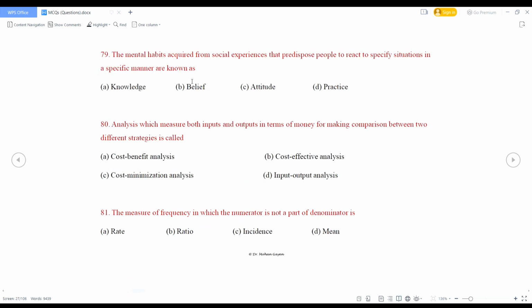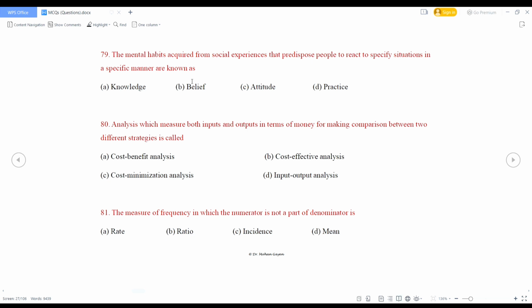The mental habits acquired from social experiences that predispose people to react to specific situations in a specific manner are known as attitude. Analysis which measures both inputs and outputs in terms of money for making comparison between two different strategies is called input-output analysis.